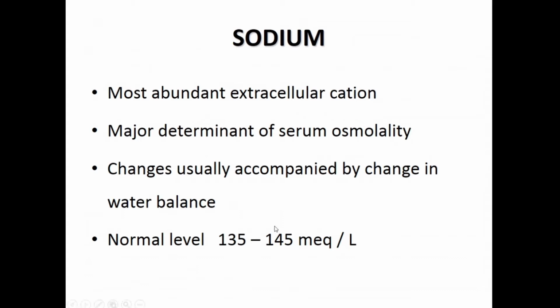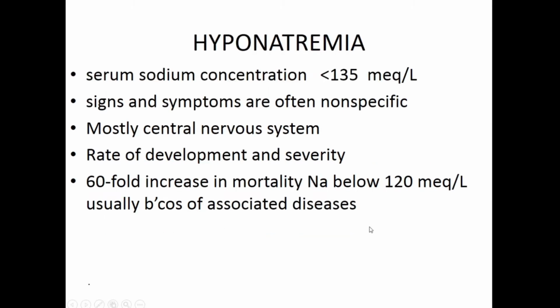And the normal values, this is very important. All of you, I am sure, already know about it. This is the level that we want. We want the sodium levels in our body between 135 to 145. So if the levels come below 135 or go above 145, that is when we need to intervene and treat. So hyponatremia. First, let us discuss hyponatremia. Hyponatremia, as I said, is when the serum sodium concentration is less than 135. So we take 135 as our number.